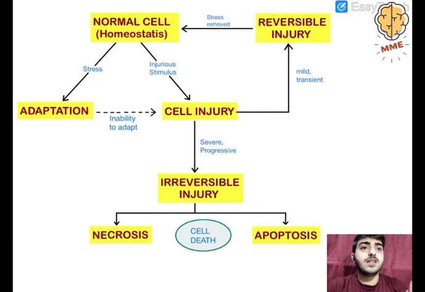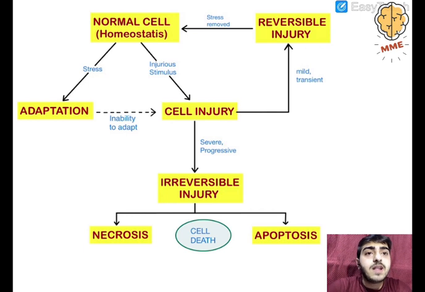So let's say there is a normal cell. It is in homeostasis, resting peacefully. Now a stress comes to the cell. The cell gets panicked and will try to adapt itself, so adaptation will happen. If there is an injurious stimulus, it will cause cell injury. The stress is not occurring gradually, the injurious stimulus is happening suddenly, so the cell does not get time to adapt. So it will cause cell injury.